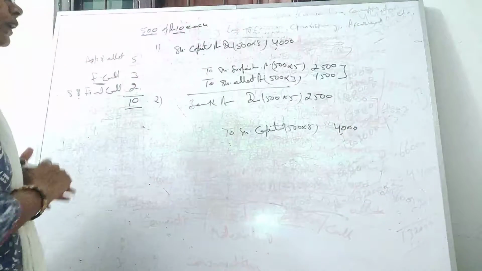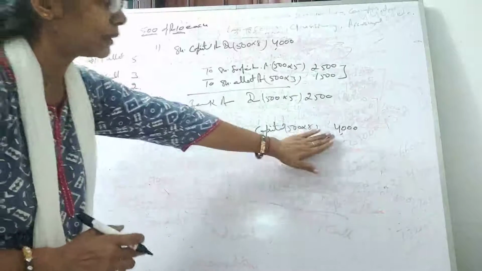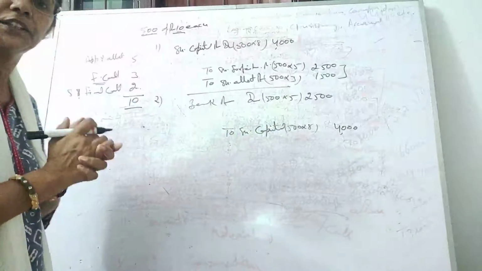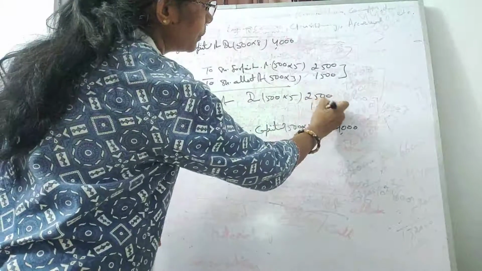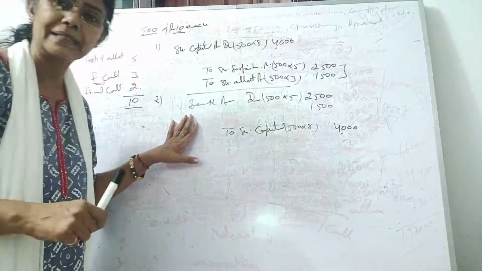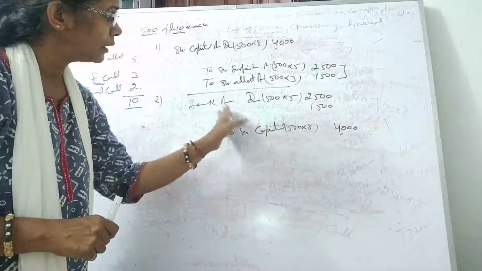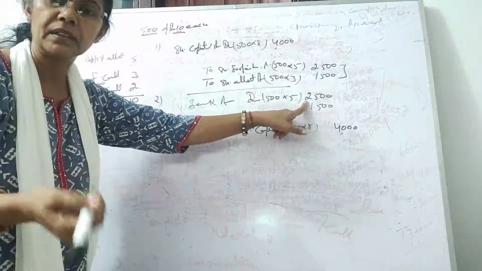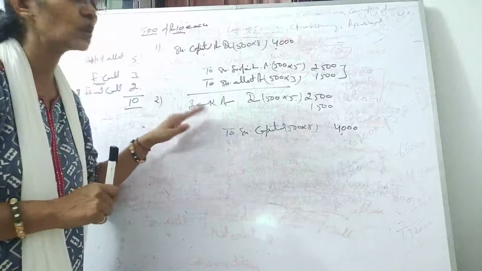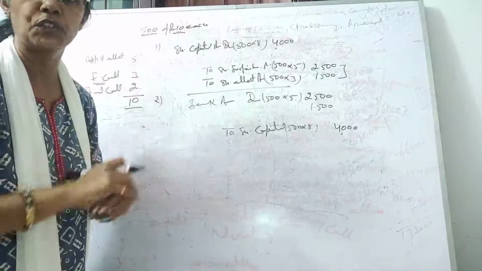Now we can see that in bank we have 2,500 and share capital 4,000, and the difference is 1,500 rupees, and that's on the debit side. Simply we can write this 1,500. What is this, students? What does your mind say? Well, the value of the item was 4,000 and we have sold it at 2,500. This is simply discount, but we don't mention the discount here. This discount we cover from the forfeiture account.